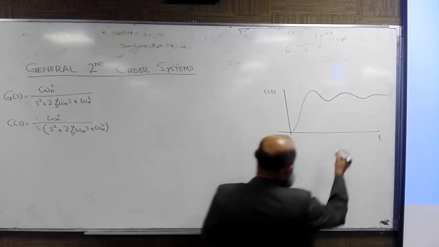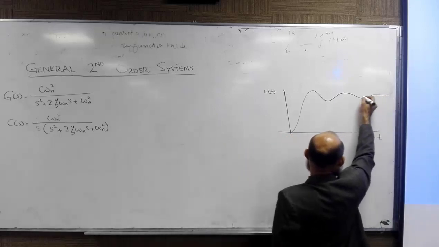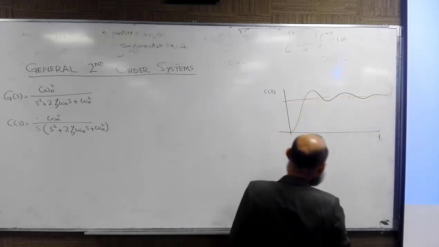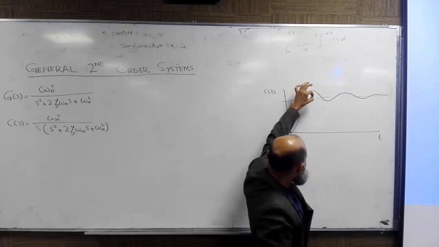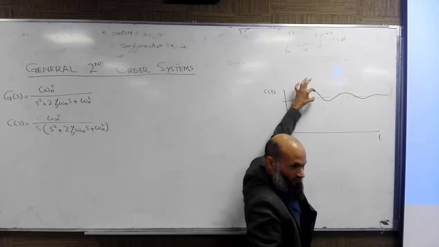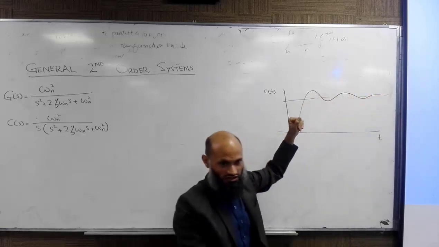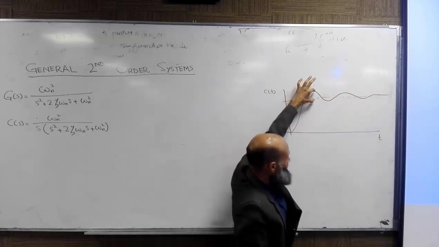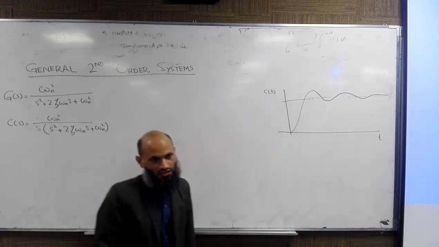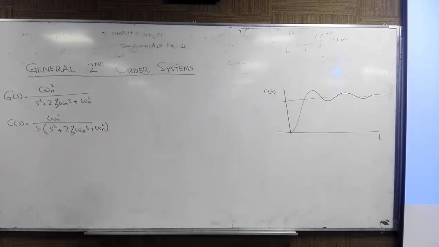Overshoot is this: this is the steady state value of the response, and you can see that the response first crosses the steady state value, and then after the transients settles down to the steady state value. This is called overshoot, right? So the transient characteristics of second order systems are described by overshoot and the speed of response.